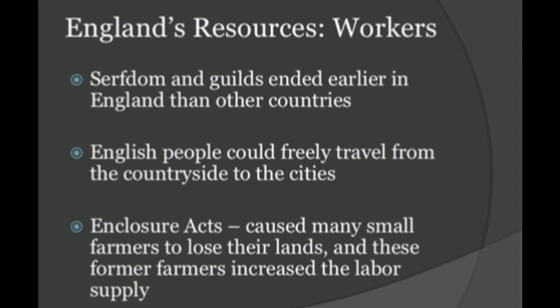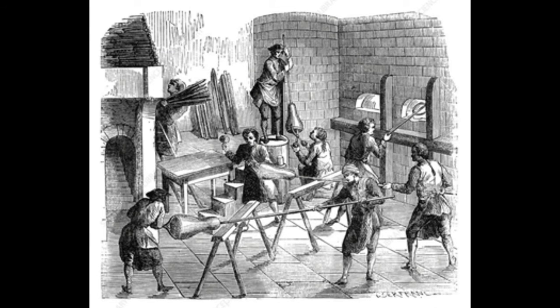Serfdom and guilds ended earlier in England than in other countries. English people could freely travel from the countryside to the cities. Enclosure Acts caused many small farmers to lose their lands, and these former farmers increased the labor supply.